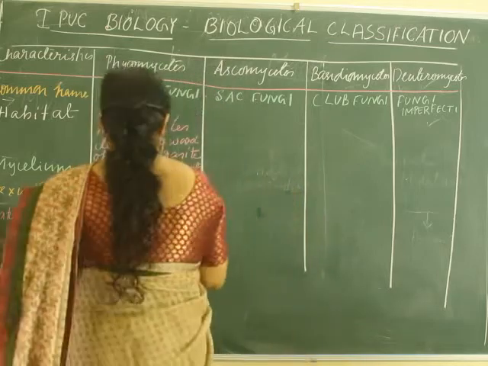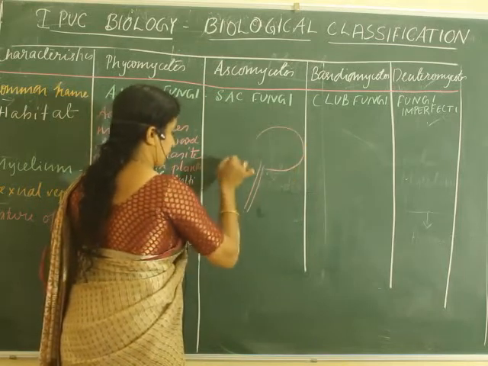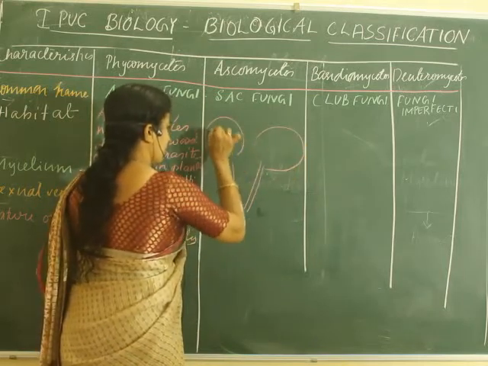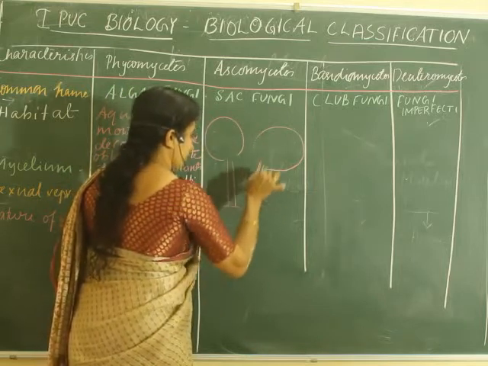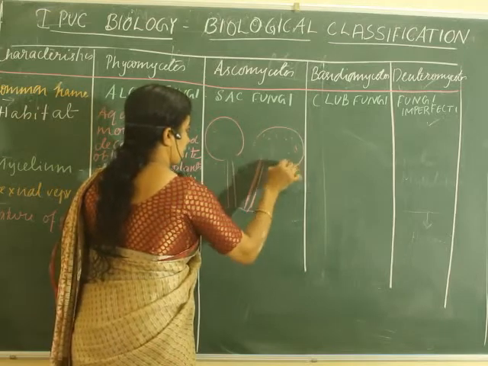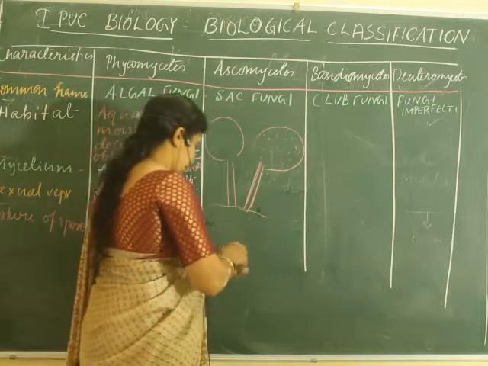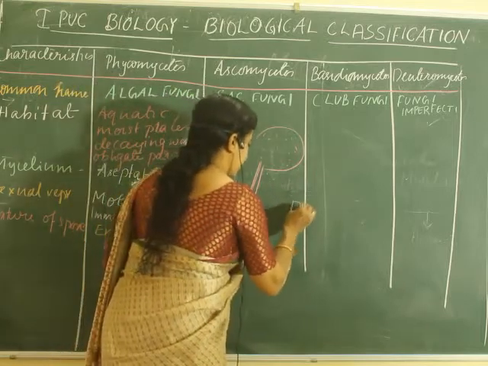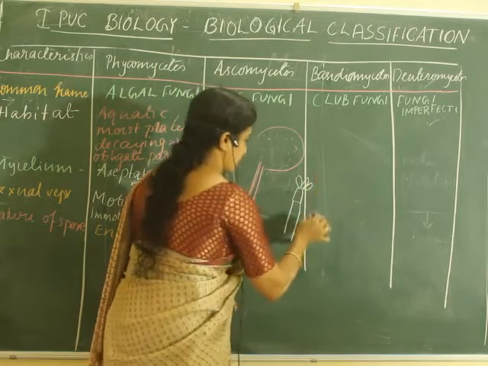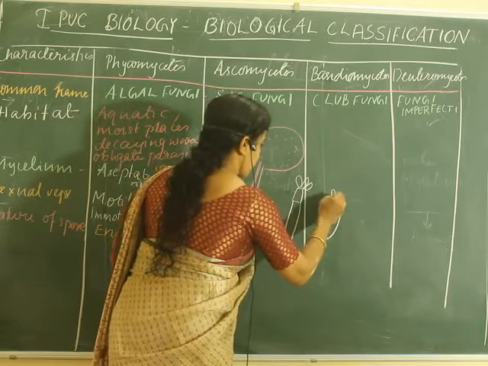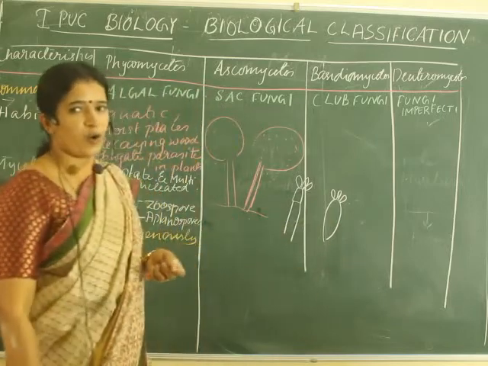For example, consider the Rhizopus structure, which is found on bread mold. These are the hyphae with the sporangium. In this, the spores are produced, so it is called endogenous formation. In some others, for example in Penicillium, the spores are produced on the outside. Even in the basidiomycetes, the spores are produced on the outside of their body structure. Then it is called exogenous spore formation.